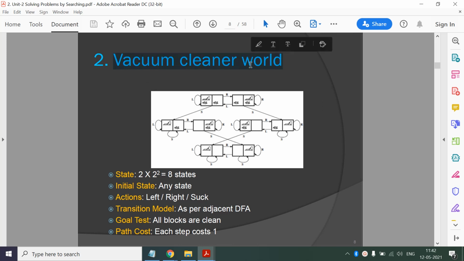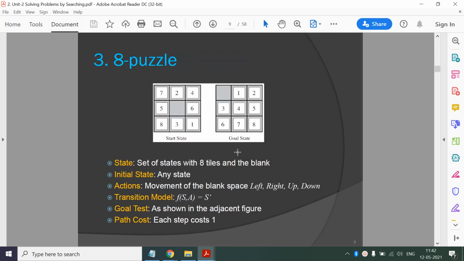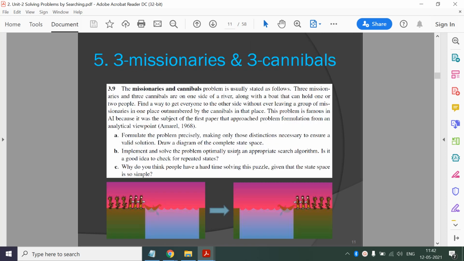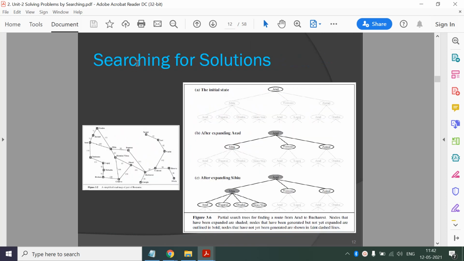Then we have defined the vacuum cleaner world, then 8 puzzle, then 8 queens, and we have seen the 3 missionaries and 3 cannibals puzzle. Searching for a solution. What is our search process? From the current node we will apply all possible actions and we will generate its children, right?